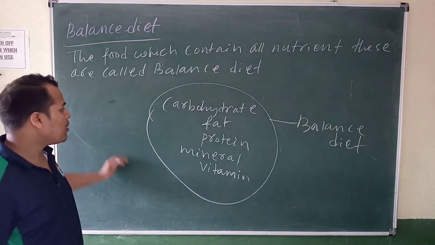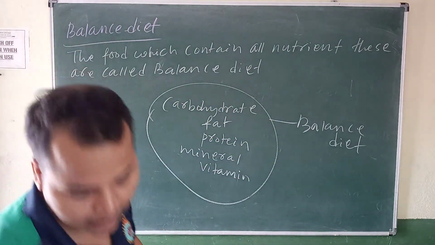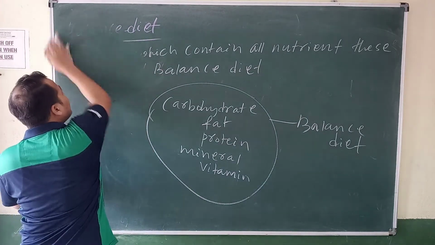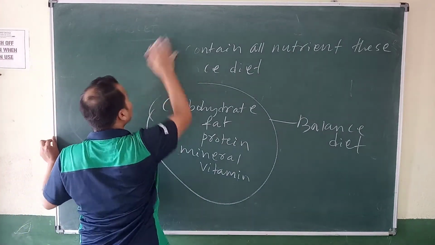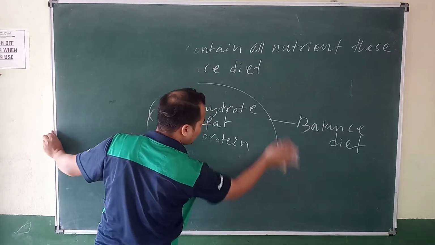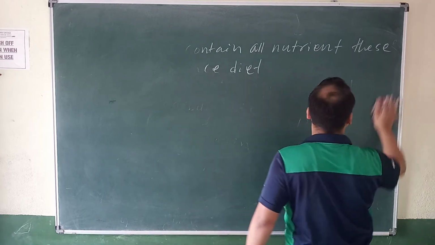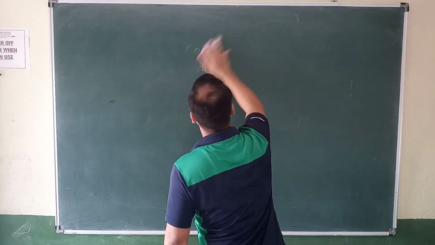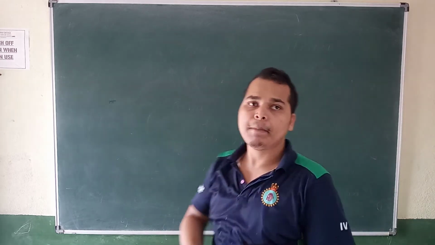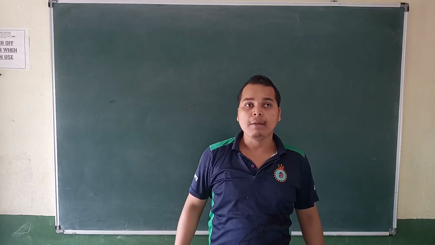So this is about the balanced diet. Then come to how, sometimes due to our human activity, some nutrients are lost in our food. How? Sometimes you observe your mother cutting the vegetables, or peeling the vegetables, after washing.